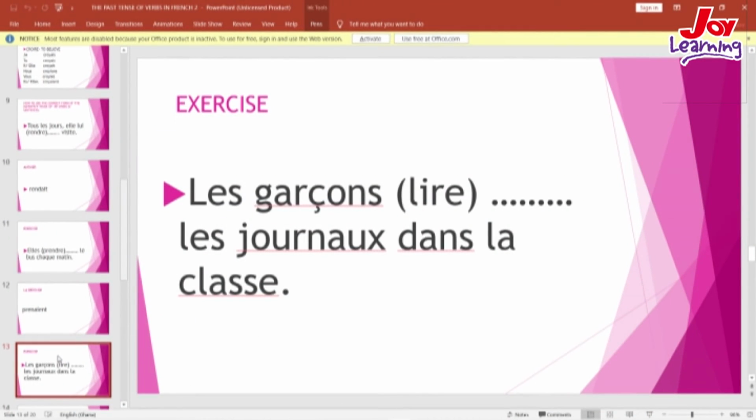And we can use the third person plural personal pronoun, which is ils, to replace les garçons. And that goes with the aient. So it becomes: Les garçons lisaient les journaux dans la classe.